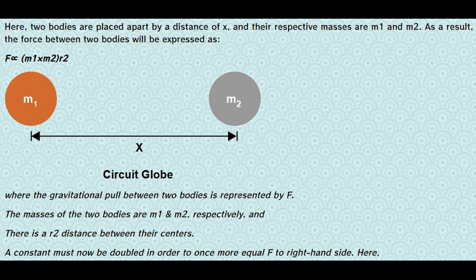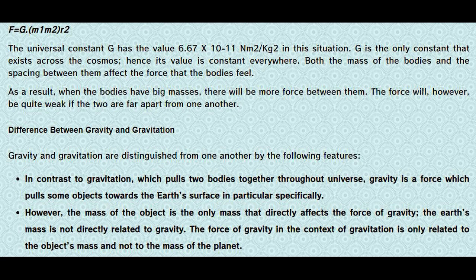Difference between gravity and gravitation. Where the gravitational pull between two bodies is represented by F, the masses of the two bodies are m1 and m2, respectively, and there is an r squared distance term between their centers. A constant must now be introduced in order to equate F to the right-hand side. Here, F equals G times m1 times m2 over r squared.